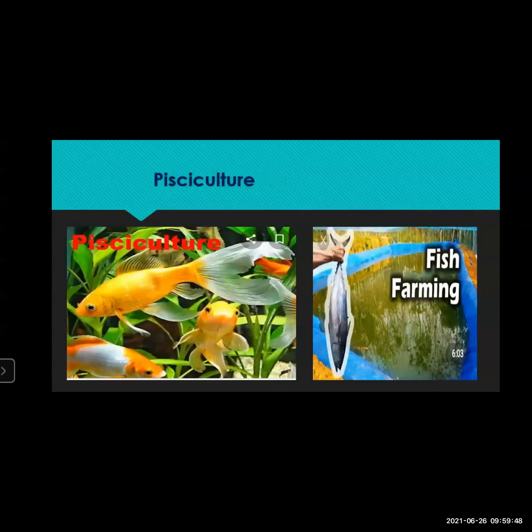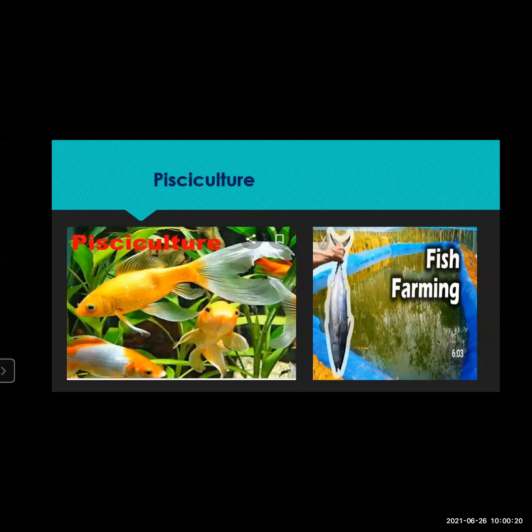Okay, we'll move to the next slide. Now, this is also one part of agriculture that is called fish farming, or another word for this is pisciculture. You know, students, where the fishes are found, of course, in the river, lake, ponds, all these things.